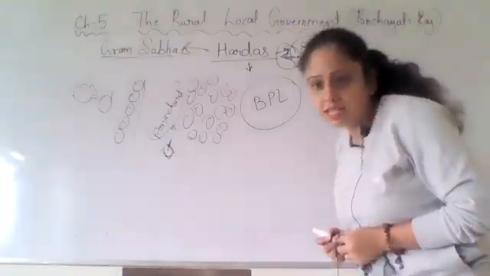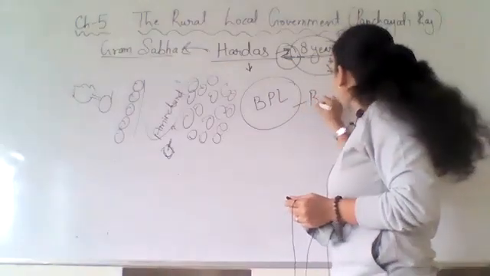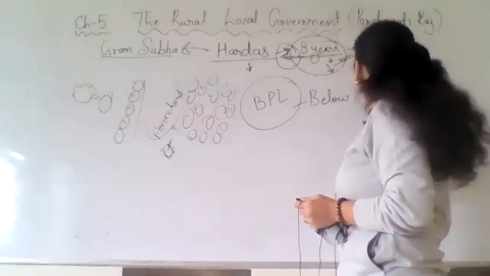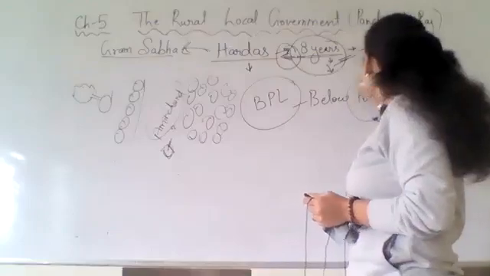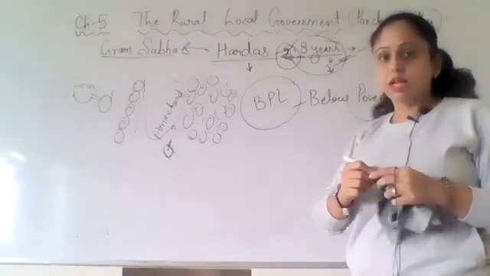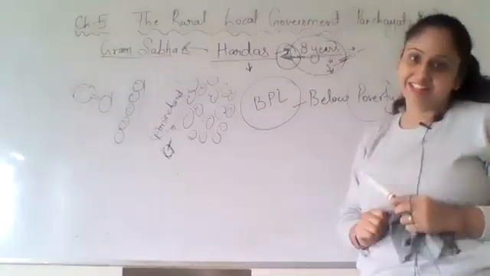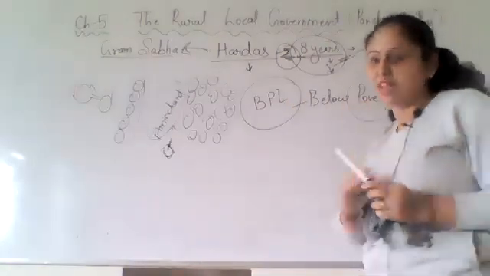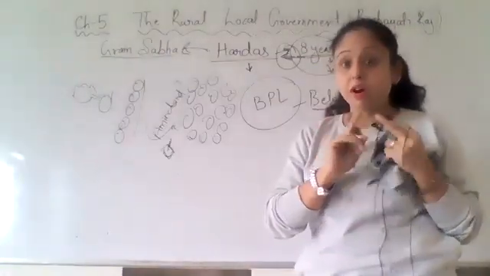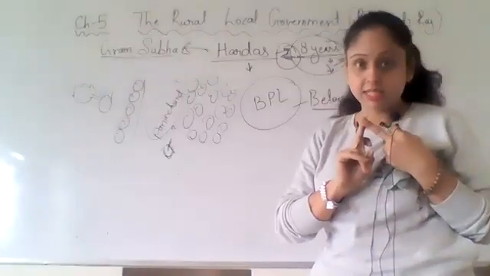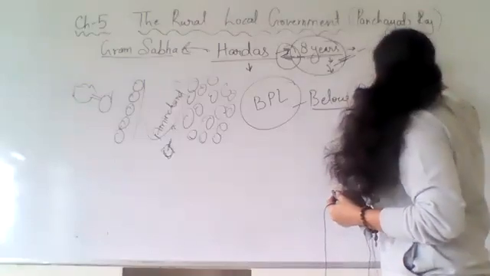Yes, Astha Rani has heard about that. Can you please tell me what BPL is? It is actually Below Poverty Line. Poverty means garib. Garibi rekha ke niche. Garibon mein garib. It is like that. Understand it like this, it is only to explain to you. So, below poverty. Now, you would have heard about the ration card. Yes? Ration card. So, it is also a kind of that only.